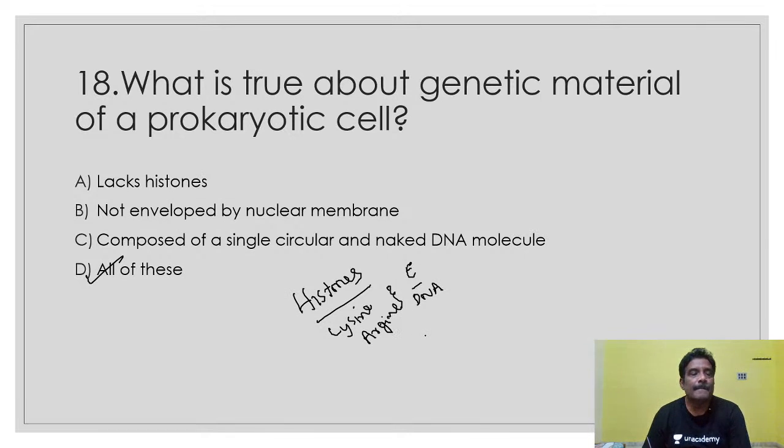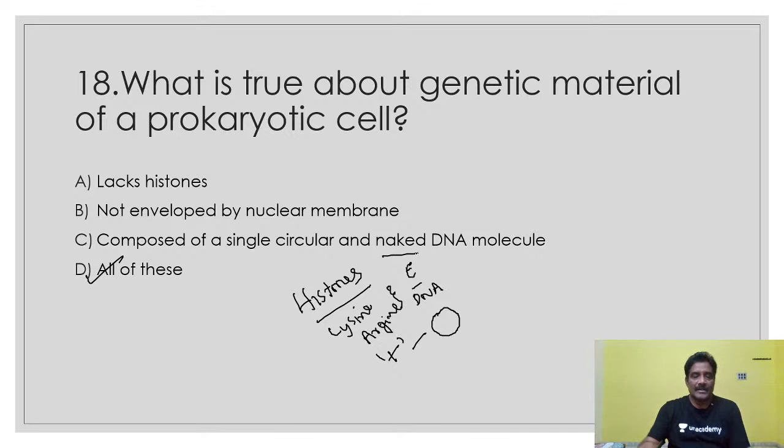That's why it is naked DNA. Why is it called naked DNA? Because histone proteins are absent. In eukaryotic DNA, histone proteins are present, important for packaging of DNA. Why? Because histone proteins have a positive charge and DNA has a negative charge. So it is composed of a single circular and naked DNA. Why is it called naked DNA? Because histone proteins are absent.